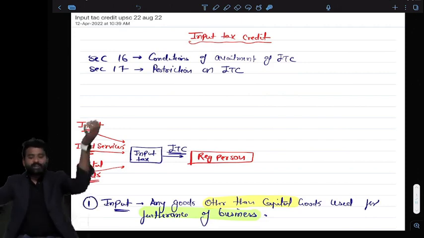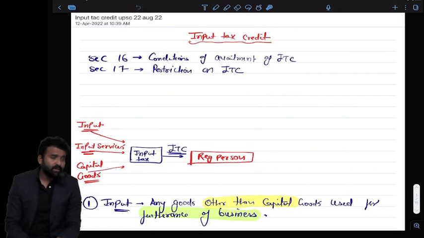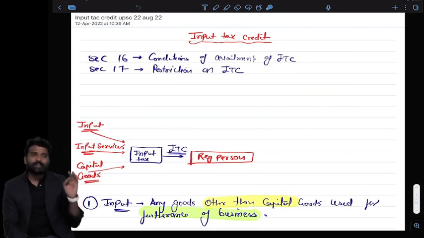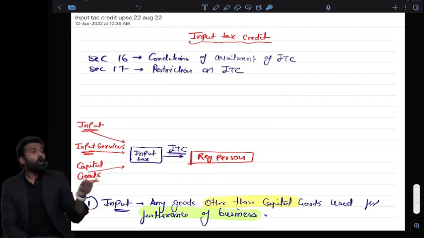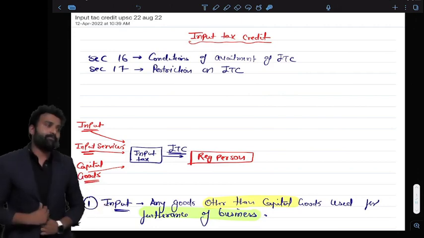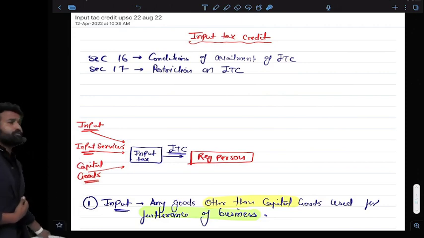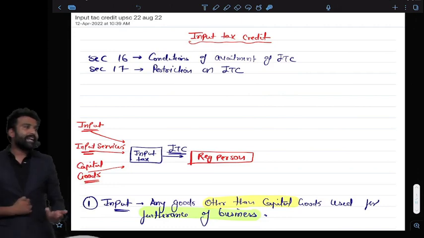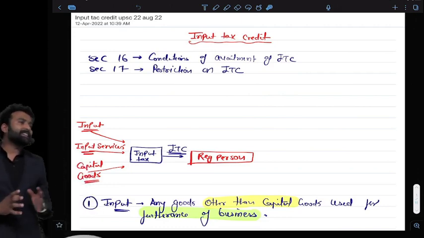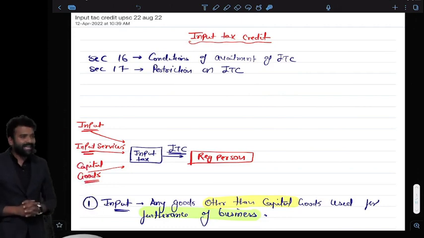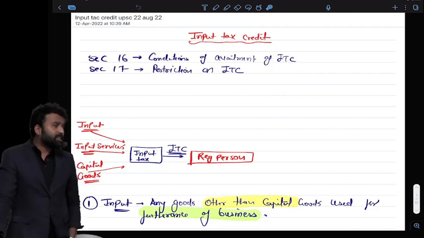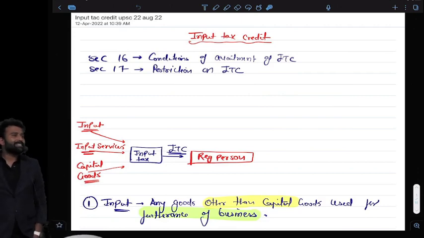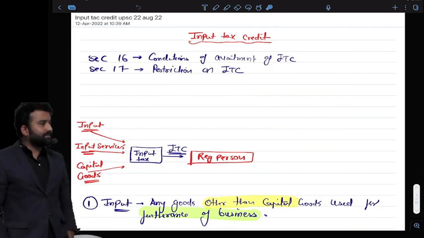So I will be covering section 16 and section 17. I can assure you there is a 99% chance they will ask a question from either section 16 or section 17 subsection 5. Section 17 subsection 5 is very important because it talks about the blocked credits, when the credit is not allowed. So these are the two major sections we have to cover in ITC: ITC eligibility, blocked credits and methods of reversal.